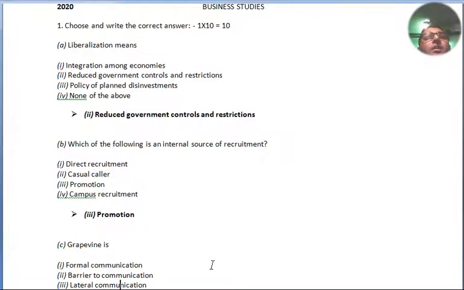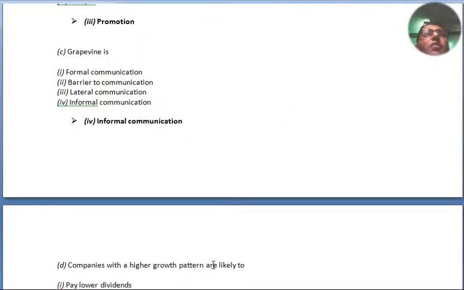Question number B. Which of the following is an internal source of recruitment? Options: direct recruitment, casual callers, promotions, campus recruitment. The answer is promotion, number 3. Question number C. Grapevine is: formal communication, barrier to communication, lateral communication, informal communication. And the right option is number 4, informal communication.